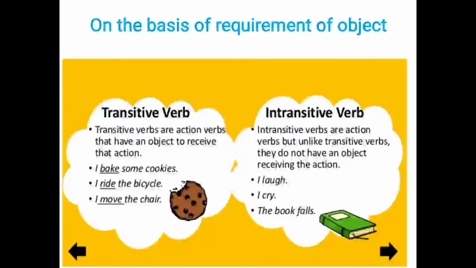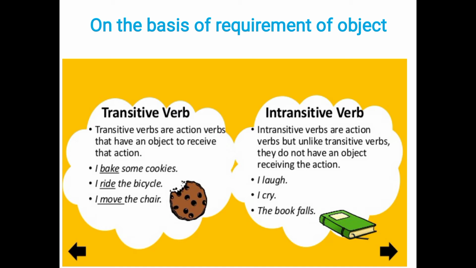Next, now on certain categories or the basis we have divided these different types of verbs. Like if any verb requires object, means without object we cannot get a complete sense, or we can say that main verb ठीक है, will have a certain impact on the object, और कहीं ना कहीं जो आपका ऑब्जेक्ट है that will receive the action. So it means that the impact of the action is on the object.